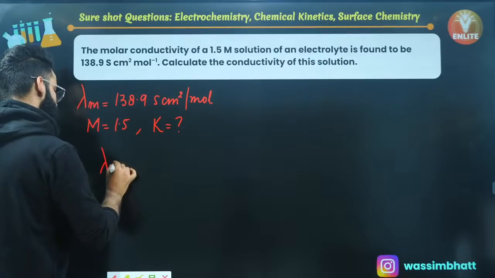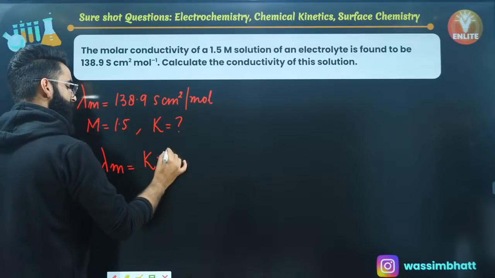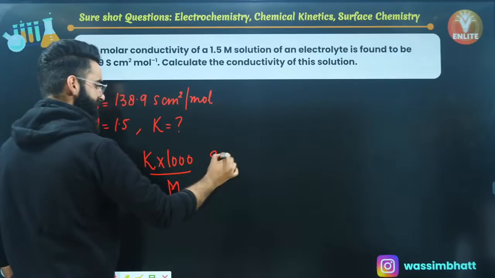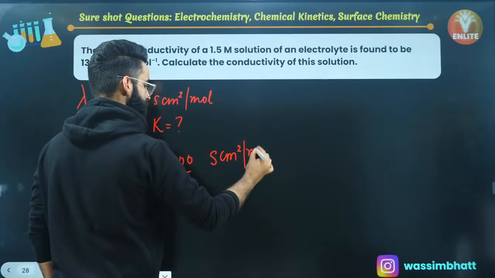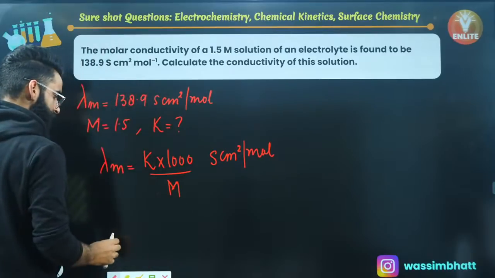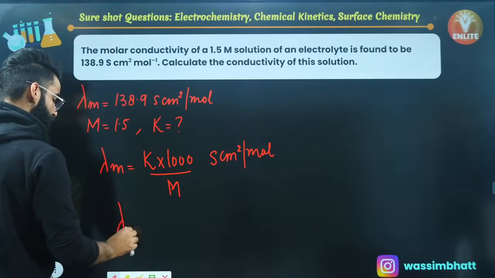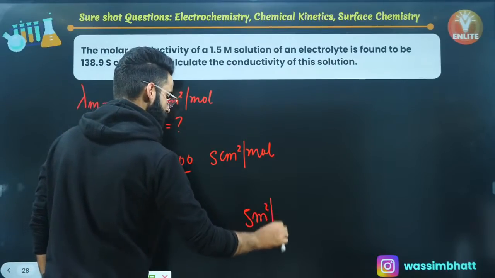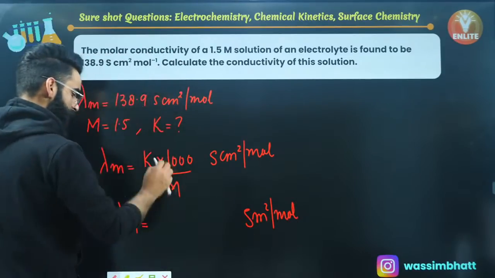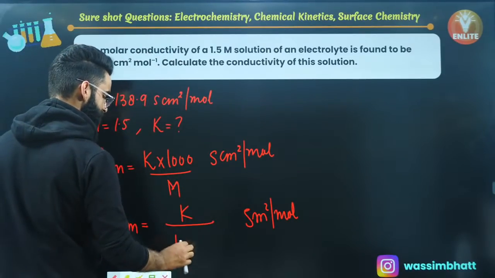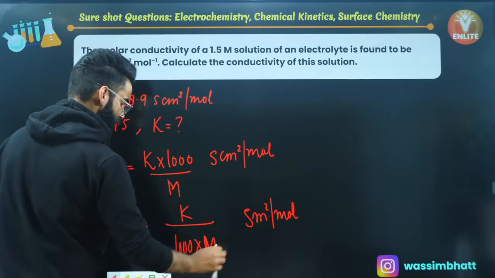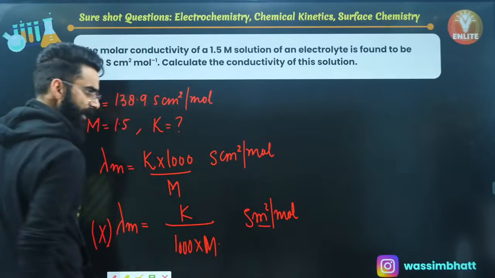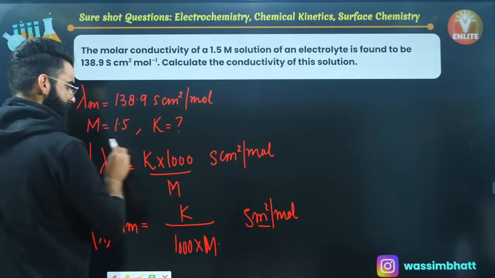You can say lambda m is equal to kappa multiplied by 1000 divided by M. This is the formula if you want to calculate lambda m in Siemens centimeter square per mole. Do remember, if you want to get the results in Siemens meter square per mole, then the formula changes. It becomes kappa divided by 1000 multiplied by M. But in this particular question I'm not going to use that formula, because I'll use it when the units are given in Siemens meter square per mole. So I'll be using this particular relation over here.